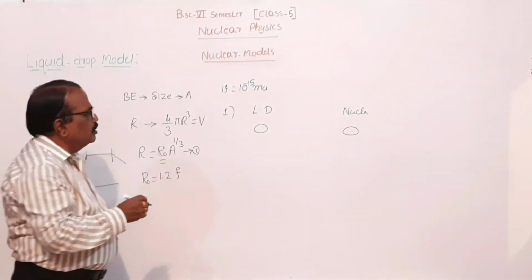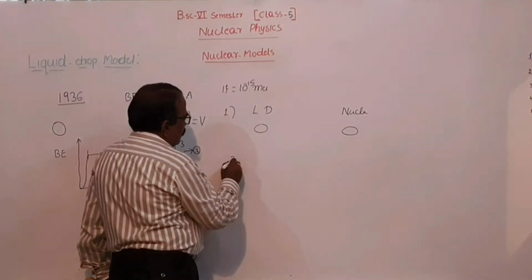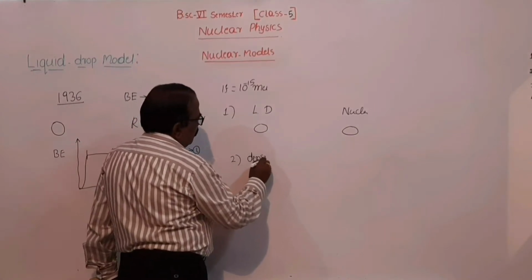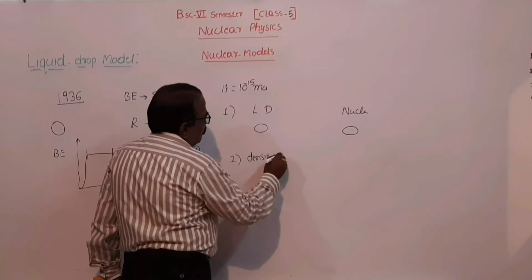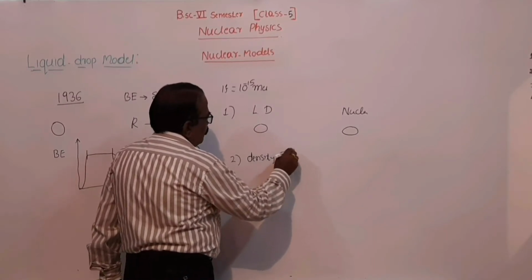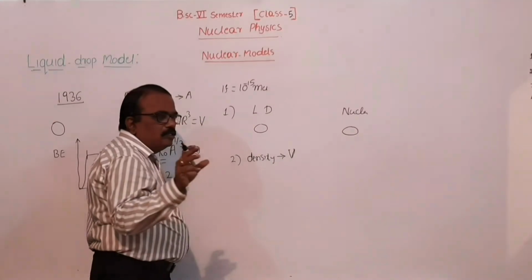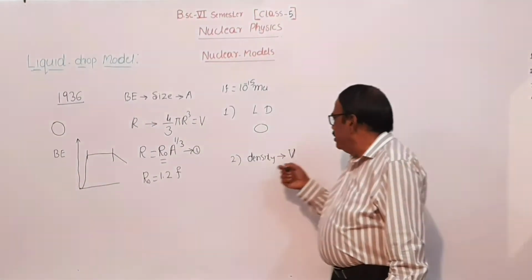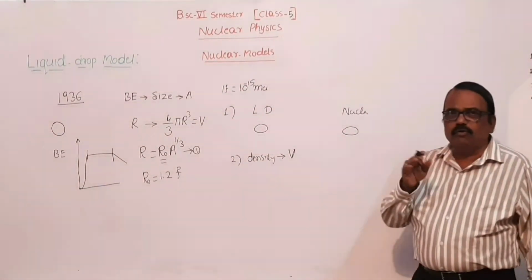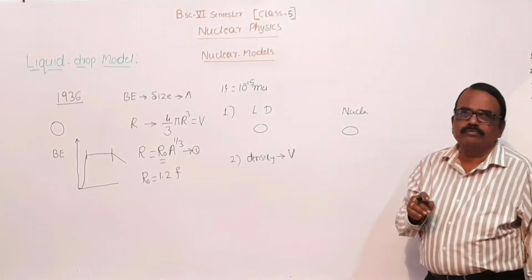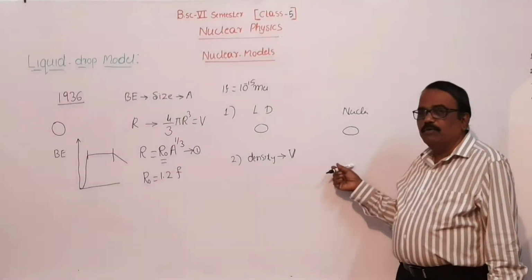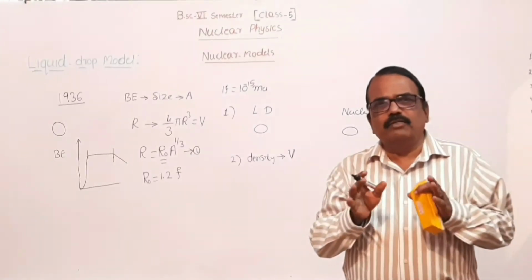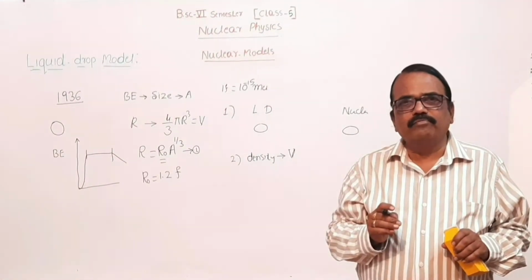Then the second similarity is that the density of the liquid drop does not depend upon volume. The density, mass per unit volume, does not depend upon the volume. And here also nuclear density remains constant for all nuclei. But in this analogy there is some disparity. What is that?